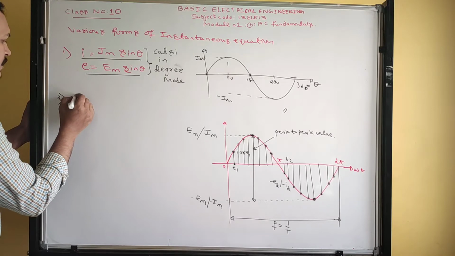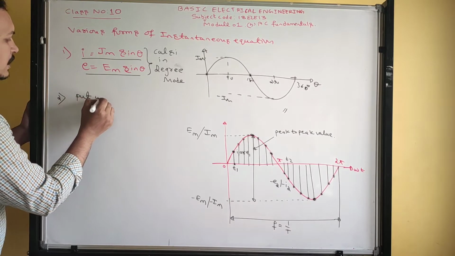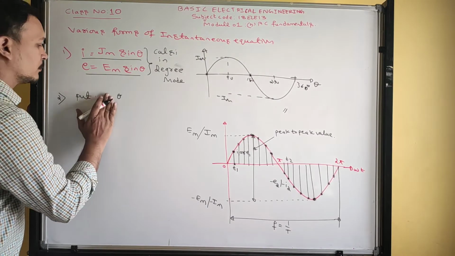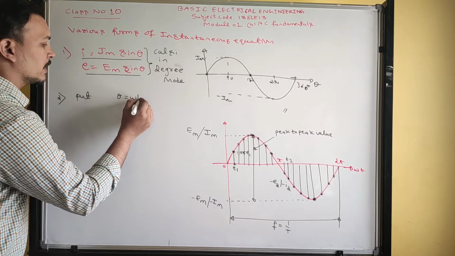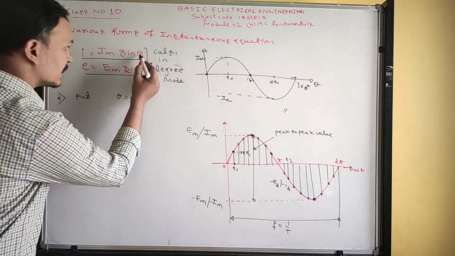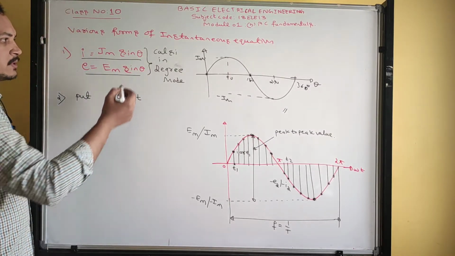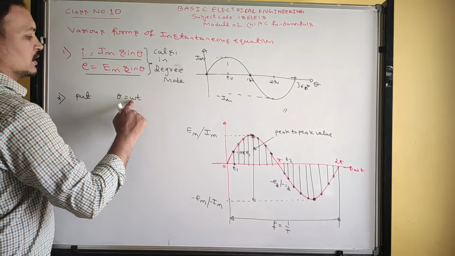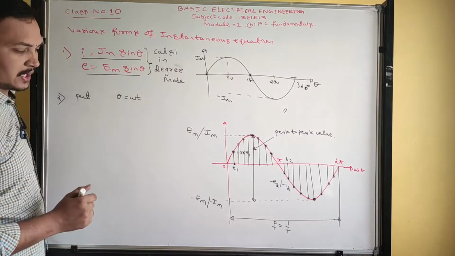Now second form is put omega t equals to theta, or put theta equals to omega t. In the above equation, replace theta by omega t. Now I am representing in angular frequency. Okay. What is the unit of angular frequency? Radians per second.